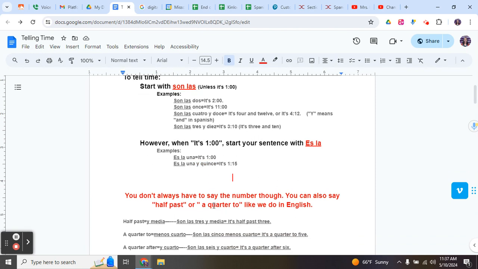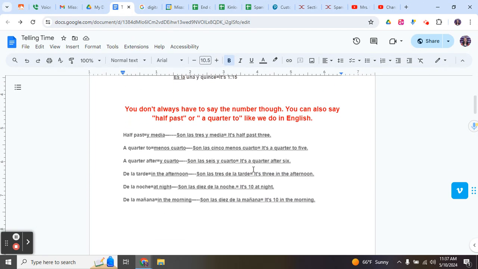Now, there are some extras that you can use. You can use just this information to say all the times you want, but you can do some of these extras to get a little bit fancier. Like you can say "half past." So instead of saying it's 12:30, you can say it's half past 12. If we say "son las tres y media," media means half, so it means it's half past 3.